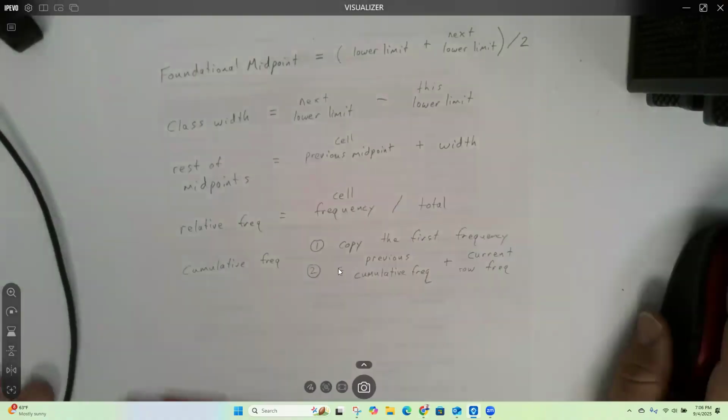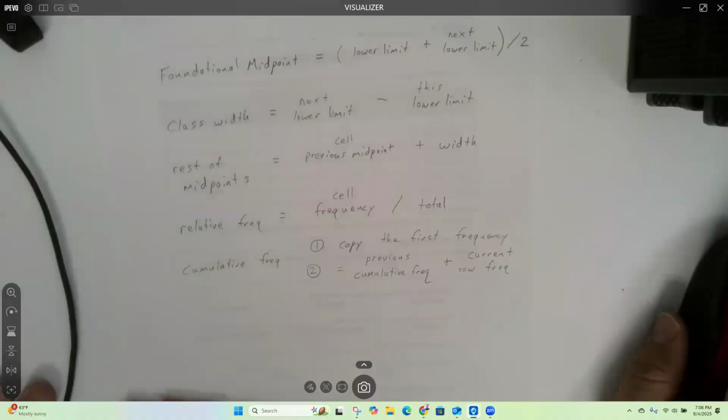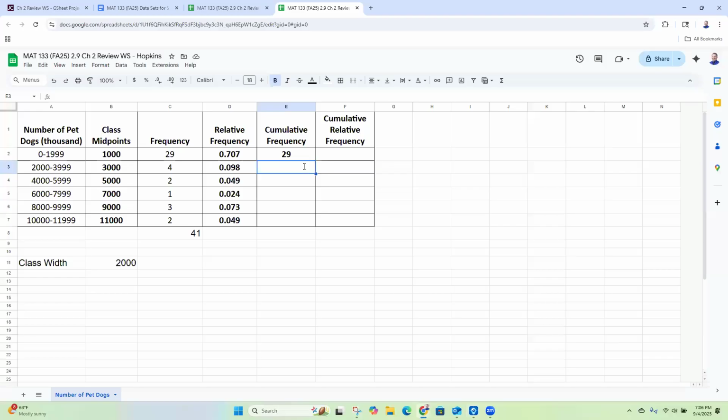You do equals, you add up the previous cumulative frequency, whatever that is, plus current row, whatever that frequency is. So I'm going to do equals. And Google Sheets actually got it. Good job, Google Sheets. So you can just tab that, but I'll show you. So the previous cumulative frequency would be this one, the one right above it, plus this row's frequency, which is this one right here, which is 4. So the formula we want is equals E2 plus C3. And there it is, okay? And we will click on cell E3, and we'll copy that formula down for everything, okay?